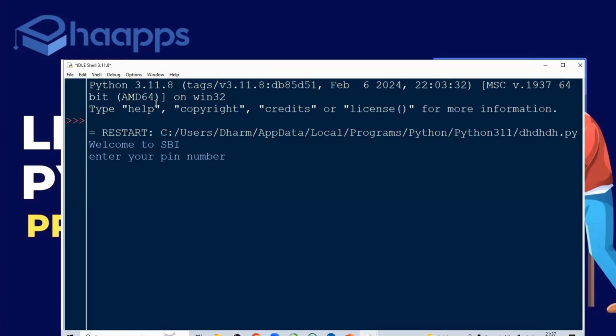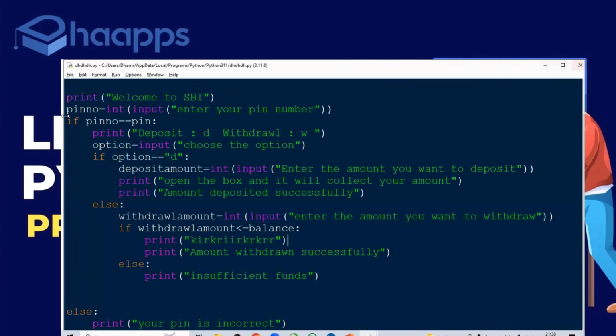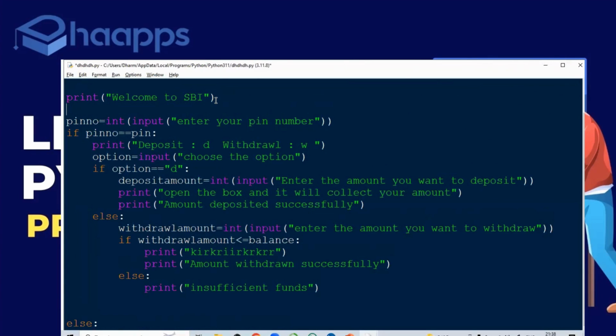Enter your PIN number. What I need to do? I'll enter wrong again. It is saying incorrect. After 3 times, it has to block. The card has to block. How to implement that functionality? First of all, how many times will it ask you to enter the PIN number? How many chances will it give you? It will give you a maximum of 3 chances, right?